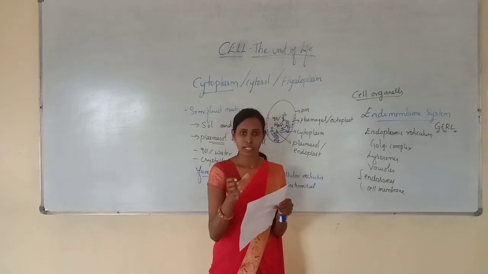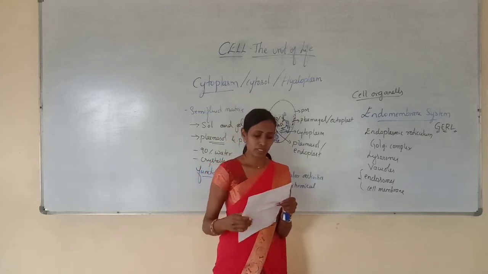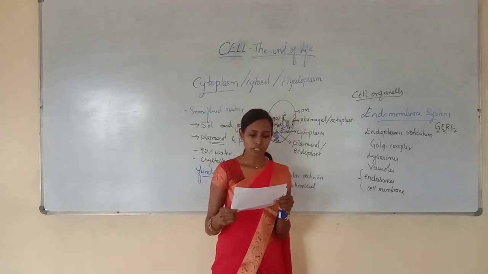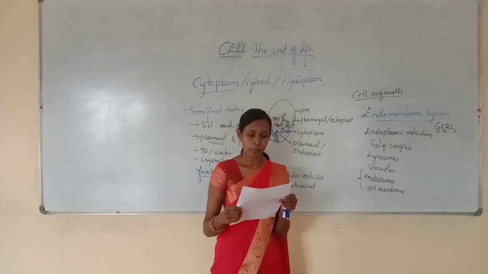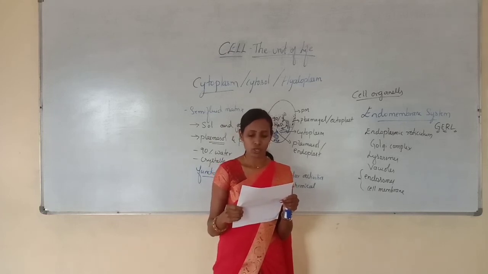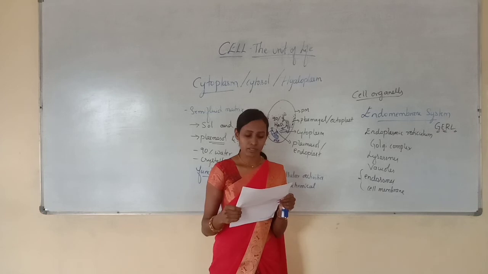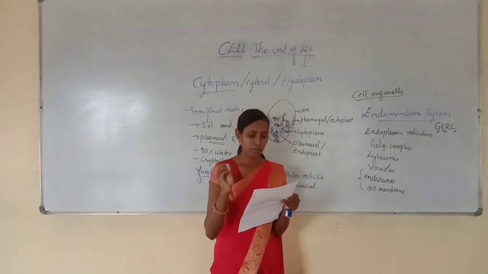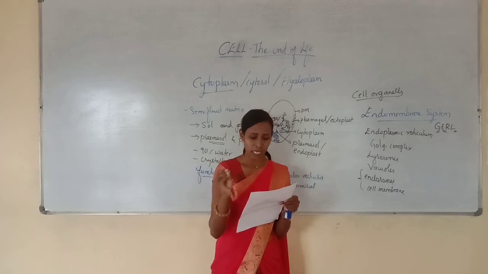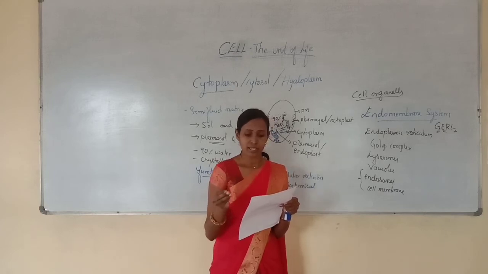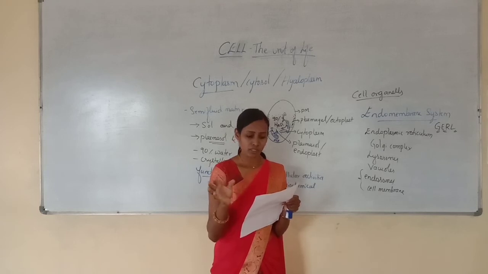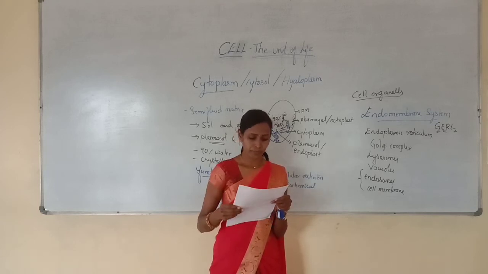So these questions are related to the plasma membrane. The first question, which of the following are not the component of plasma membrane? Option A, sugar. Option B, protein. Option C, cholesterol. Option D, none of these. Within the plasma membrane there are sugars like carbohydrates, proteins are there, and cholesterol is nothing but lipids, so option D, none of these.